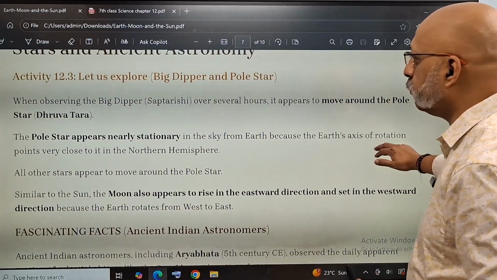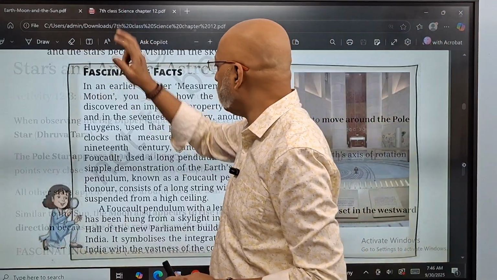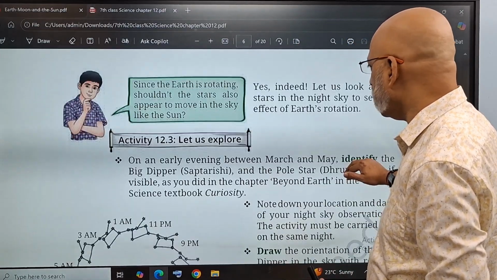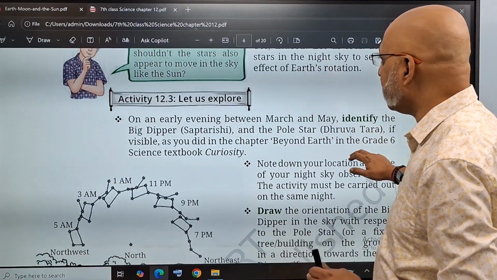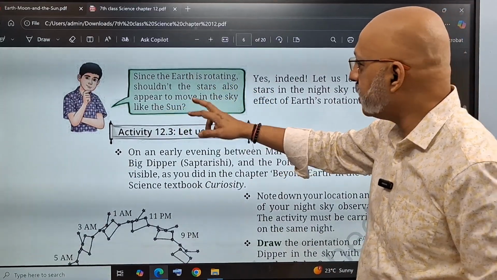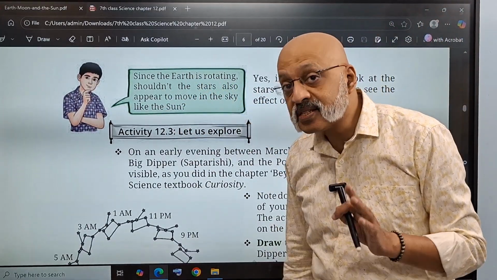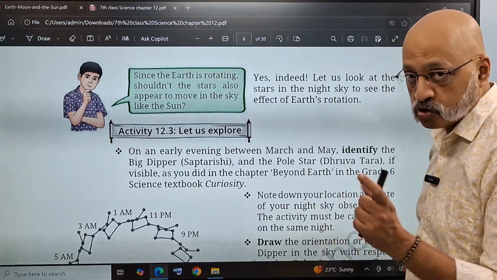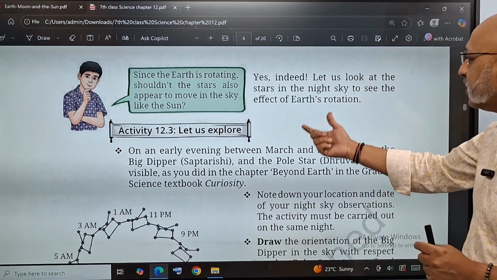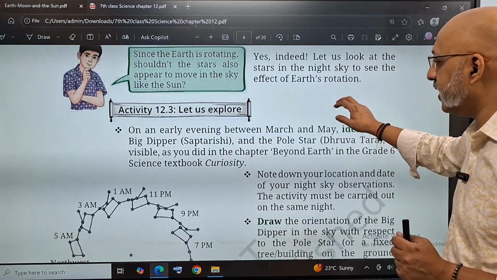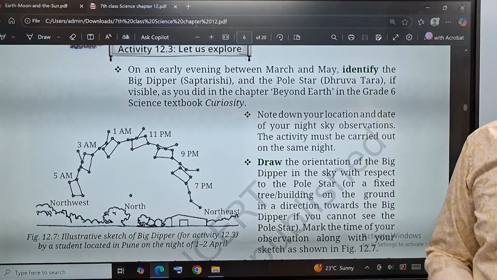Okay, now let's move to stars. We have completed Earth, and now we will go to stars. Now, this is slightly more complicated. Since the Earth is rotating, the question arises: shouldn't the stars also appear to be rotating? That's an interesting kind of question. It should seem to be moving. If you look at the stars, they will also have some kind of effect. What kind of effect is there? Let's understand that. So this is activity 12.3.